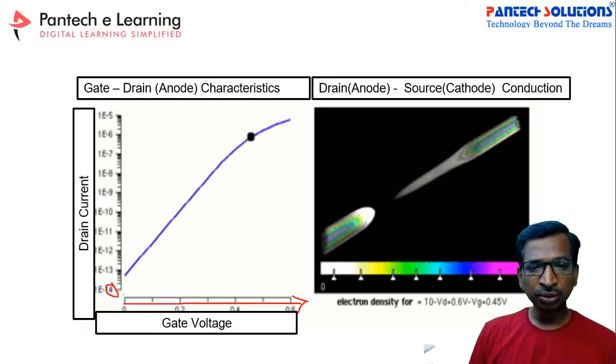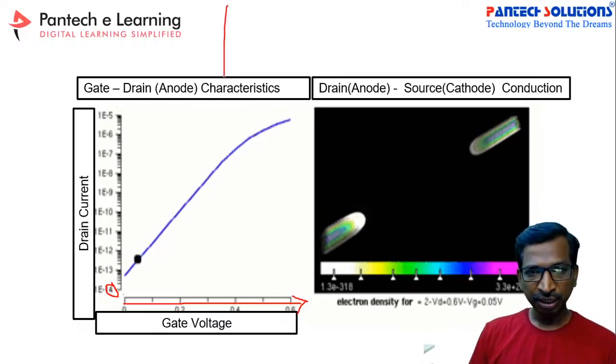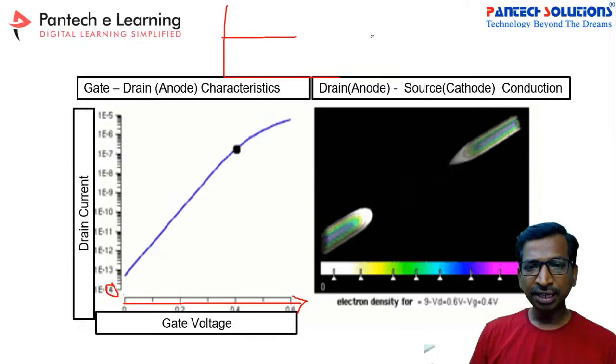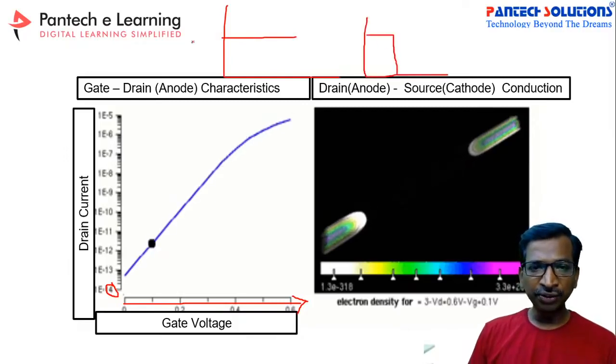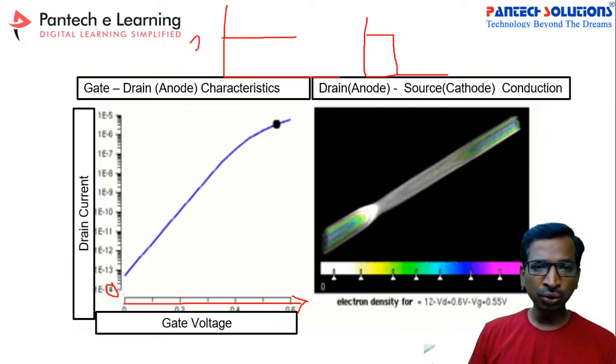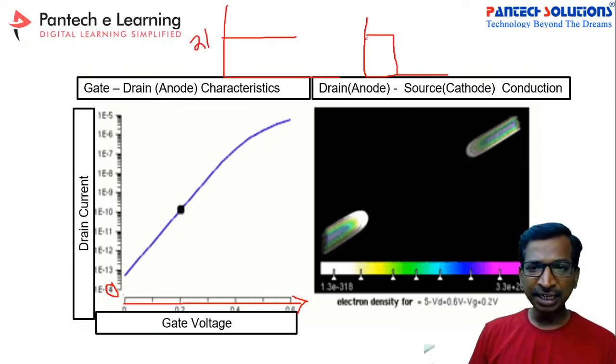So this is called the continuous current, and this is the pulsed current. The continuous current maximum rating will be 21 ampere, and the pulsed current maximum will be about 80 ampere.